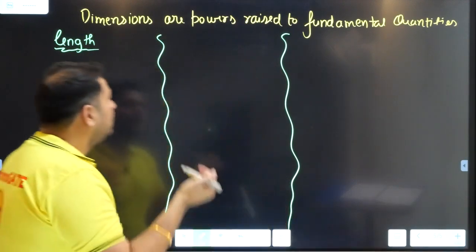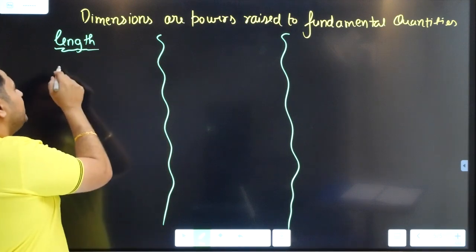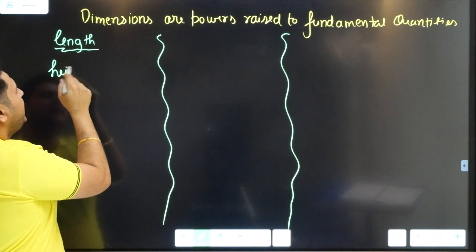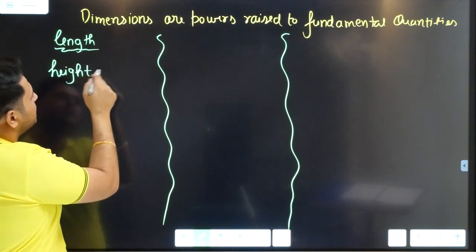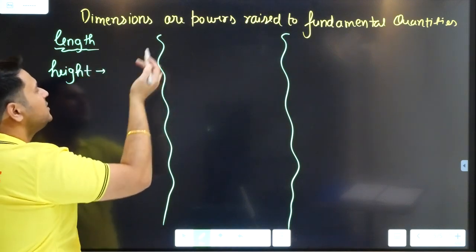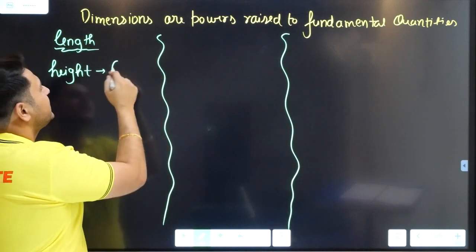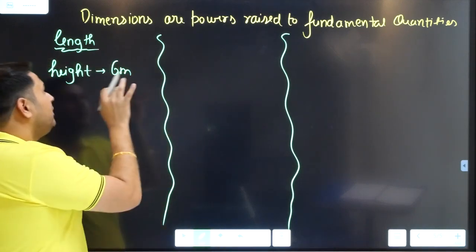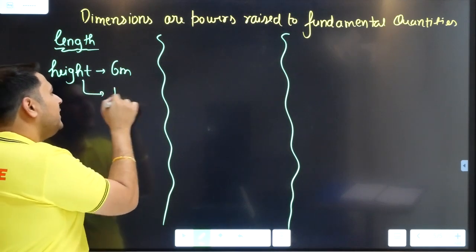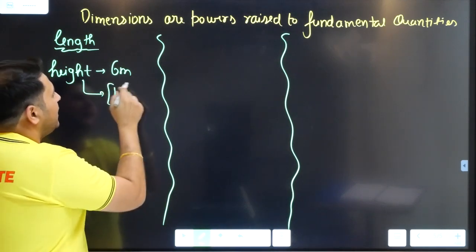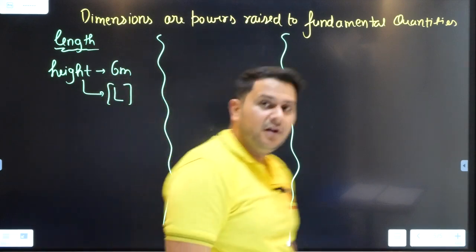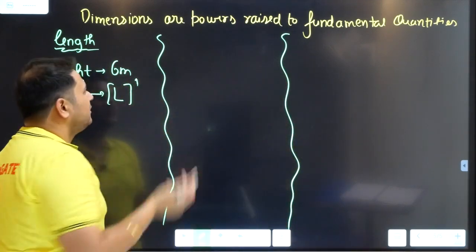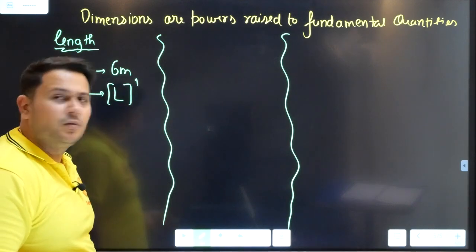If I say what is the height of a particular box, suppose the height is 6 meters. What is the meaning of it? Meaning of it is that height is having L dimension, and the power raised to this is 1.